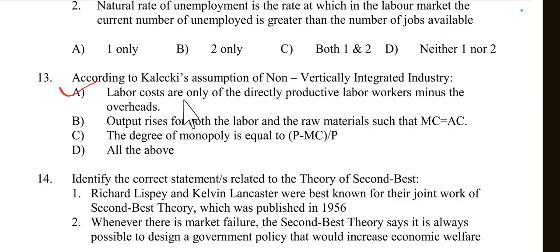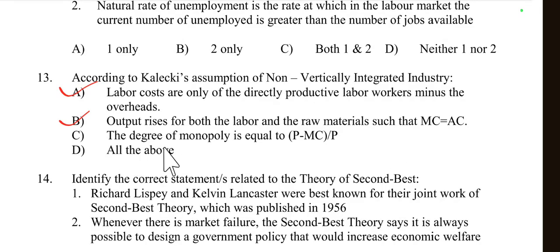Then option B, output rises for both the labor and the raw materials such that MC is equal to AC. Yes, this is correct because in the context of increasing output, the MC, marginal cost, is equal to the average cost, typically indicating that the firm is operating at an efficient scale where it is neither making a loss nor experiencing diminishing return. So option B is also right.